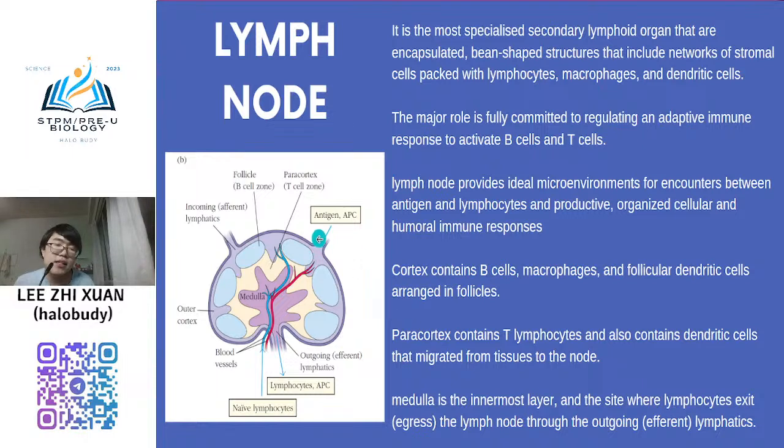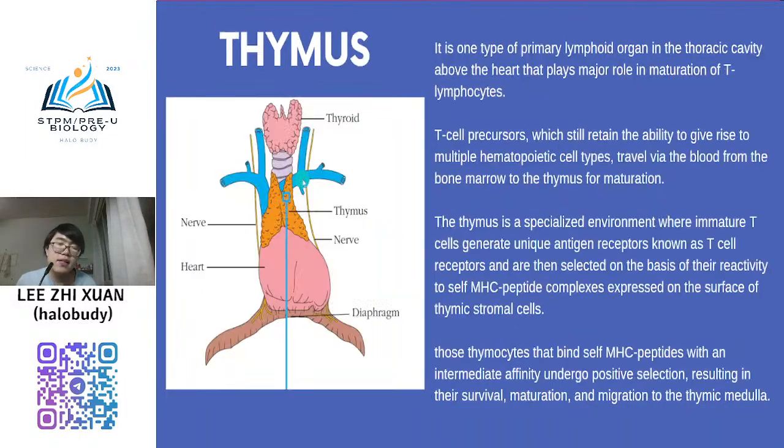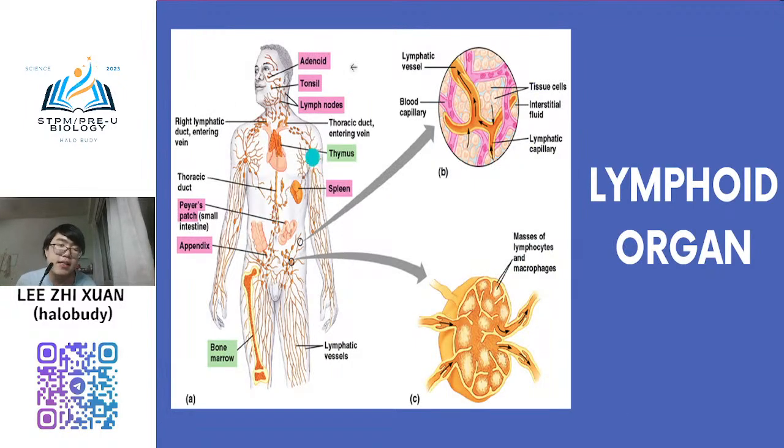And then this is your antigen presenting cell, and this is your antigen presenting cell, and this is your lymph. So you know that lymph node is one type of bean-shaped organ, right? If you see the general structure of your lymphatic system, you can see here.